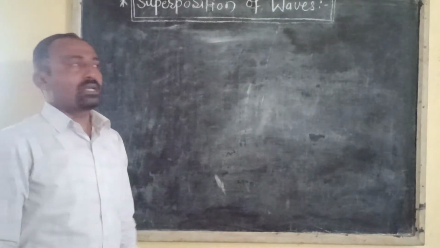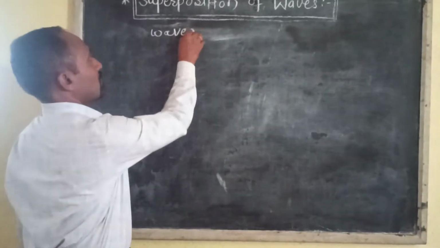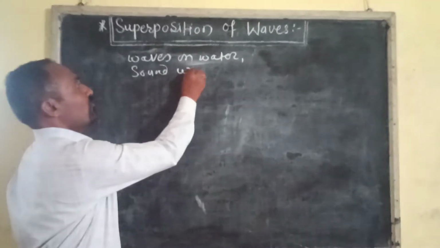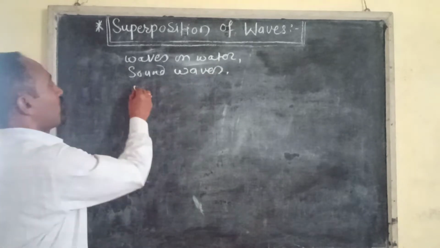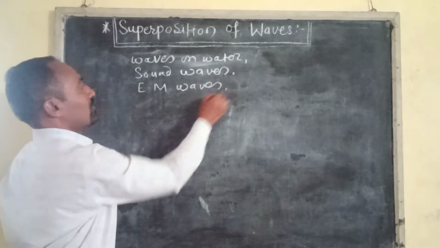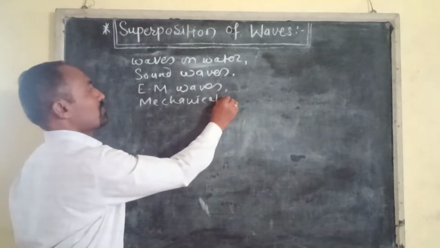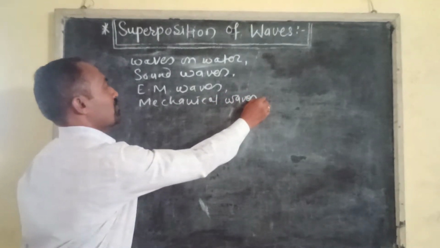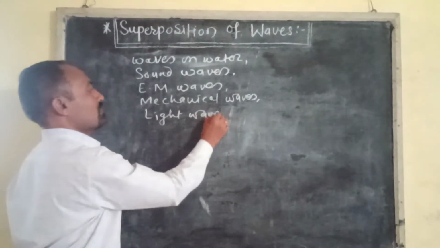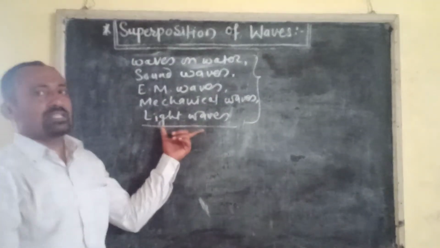We are familiar with different types of waves such as waves on water, sound waves, electromagnetic waves, mechanical waves, light waves. All these waves, we are familiar with these waves.